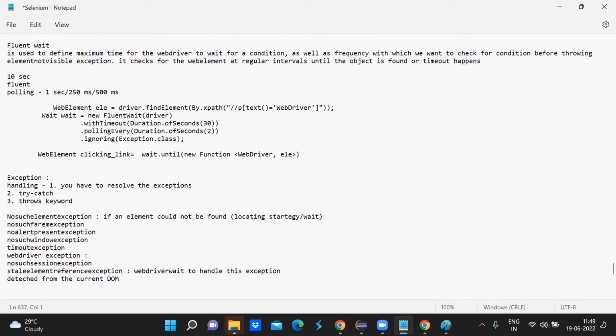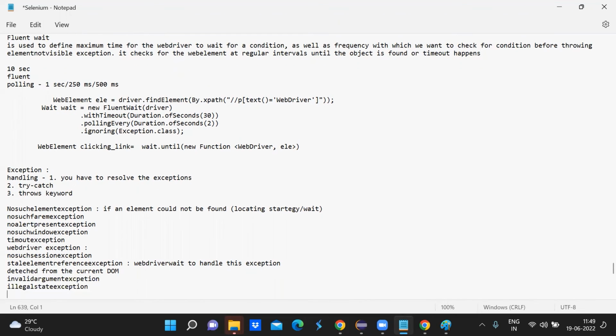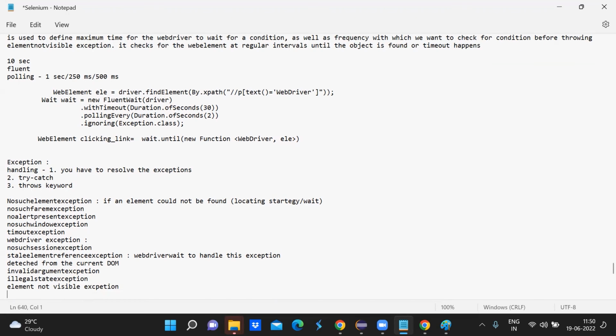Likewise we can get invalid argument exception. Invalid argument exception we have seen a couple of times, or illegal state exception, right? Satara, you were getting illegal state exception. What other exceptions do we get? Element not visible exception. Then we get element not selectable exception.